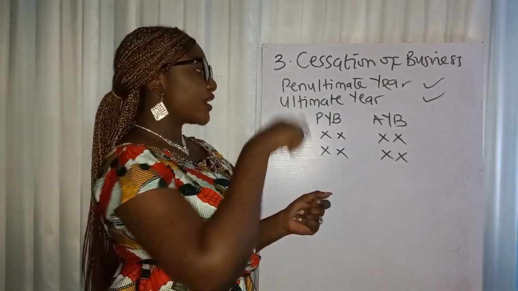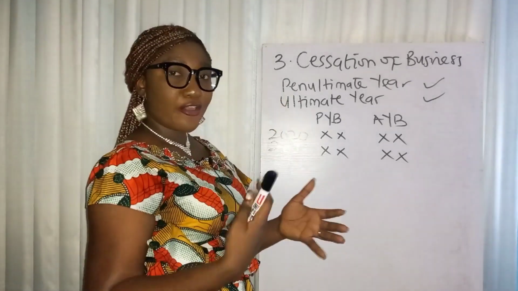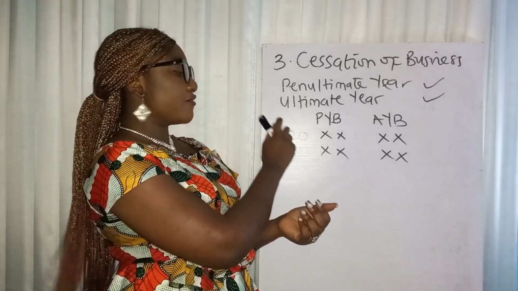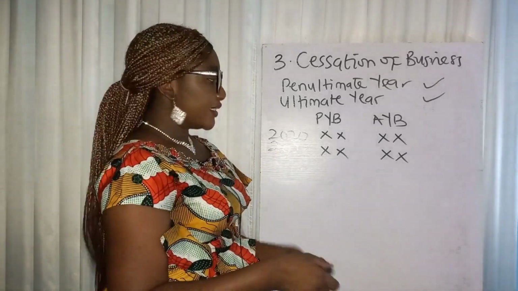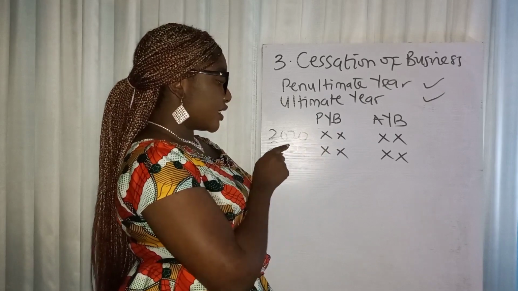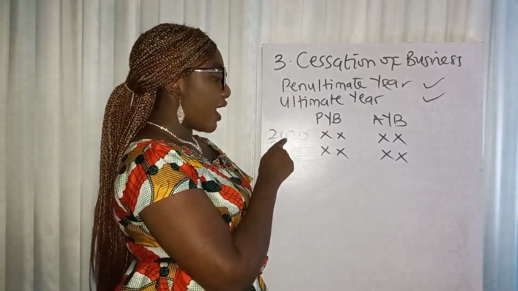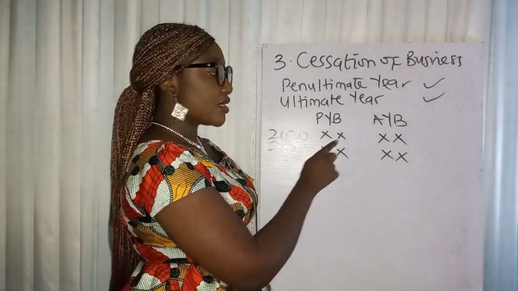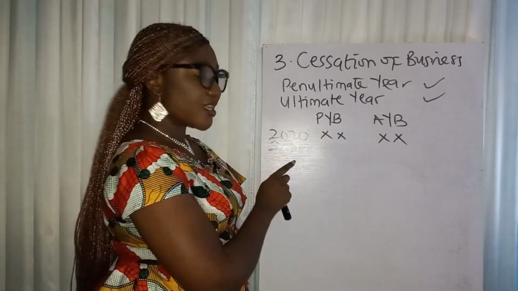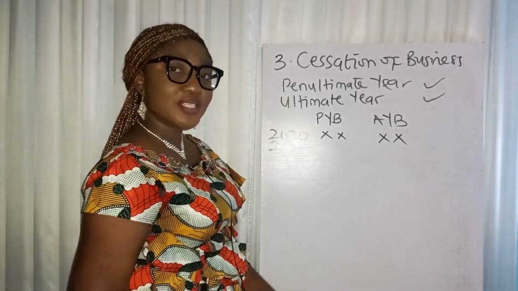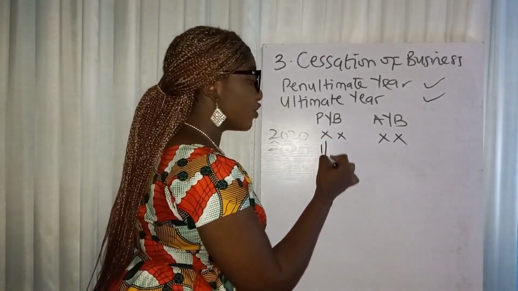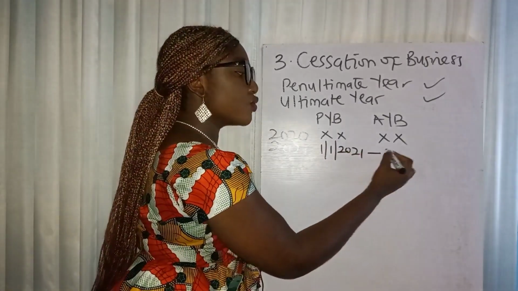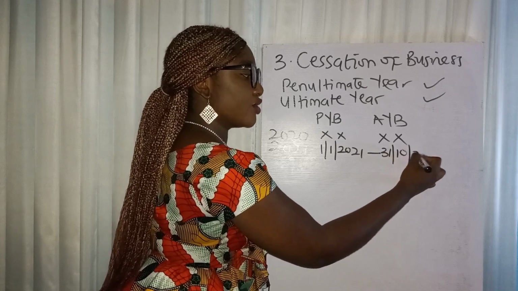The law says identify the ultimate and the penultimate year. You already know that the ultimate year is the year that business closes, so that's 2021. Then the year before is the penultimate year. Then what you need to do is to assess for tax: assess the penultimate year based on preceding year basis and actual year basis, and also assess the ultimate year by giving it a basis period of 1st of January of the ultimate year, that is 2021, to 31st October 2021.